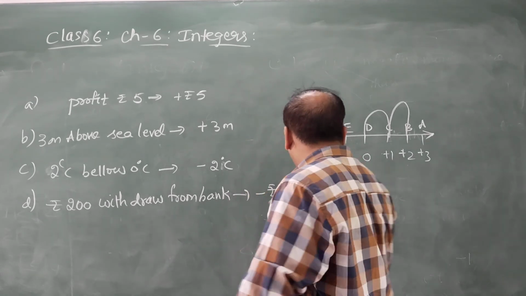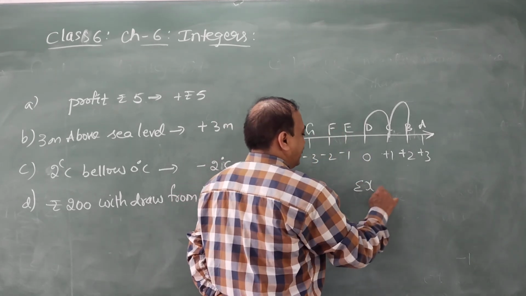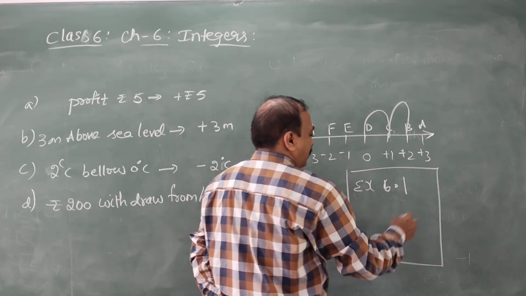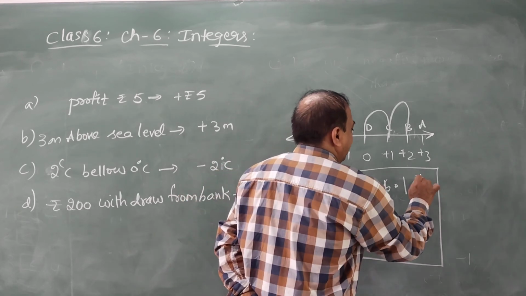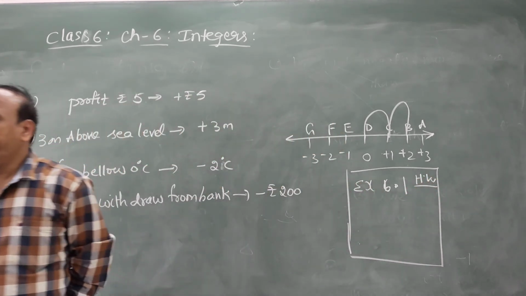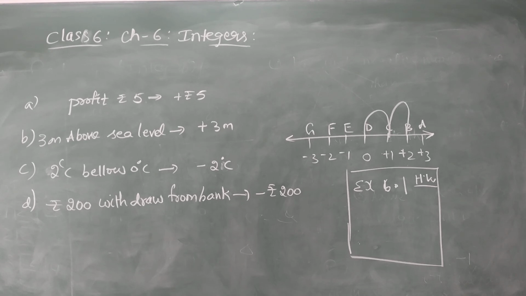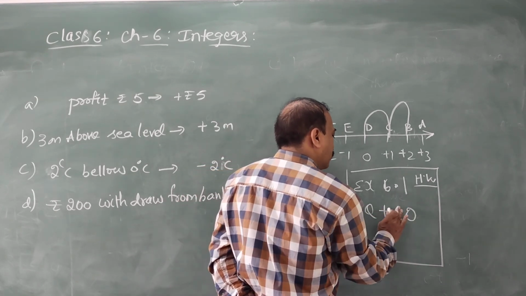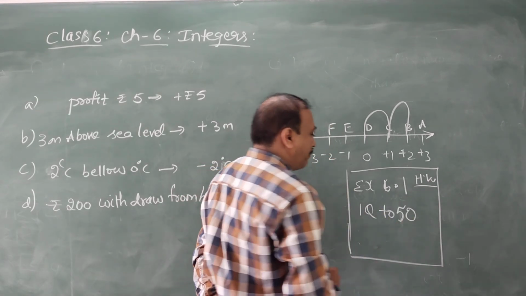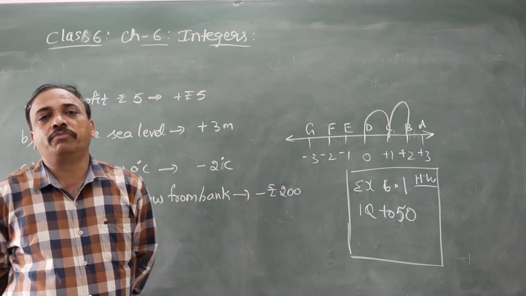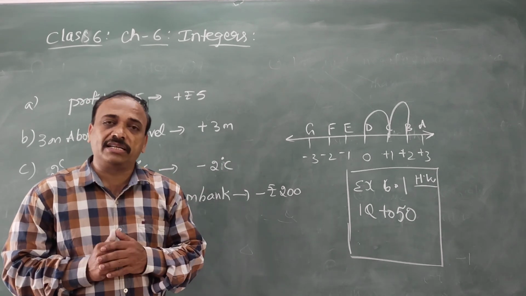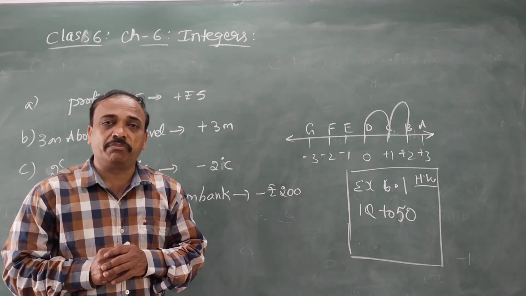Now, by using this concept, exercise 6.1. In exercise 6.1, you are going to complete up to question number 5, question number 1 to question number 5. You are going to complete the homework in your notebooks. Read the question, understand, and you can answer from question number 1 to question number 5.